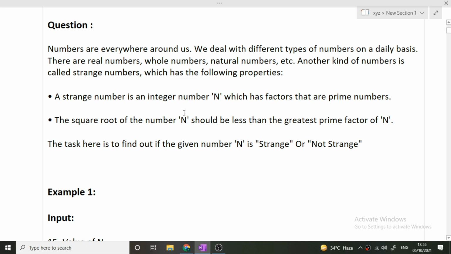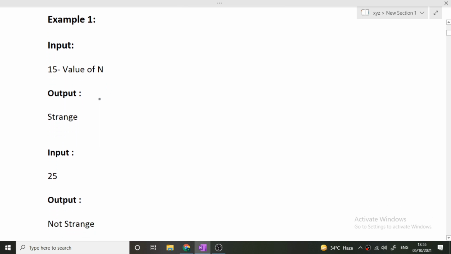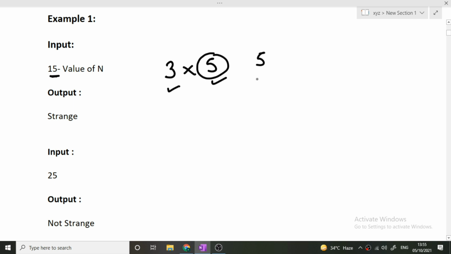So let's understand this question with the help of an example. The first example is that we have 15 as an input. 15 is made up of prime numbers: 3 into 5 will give us 15. Here 3 is a prime number, 5 is also a prime number, so the largest prime factor is 5. Now what is the square root of 15? We know that the square root of 15 will be around 3.9. You can see that the square root of the number n is less than the largest prime factor of n. So in this case we will print strange.